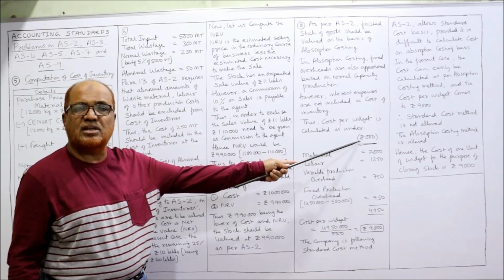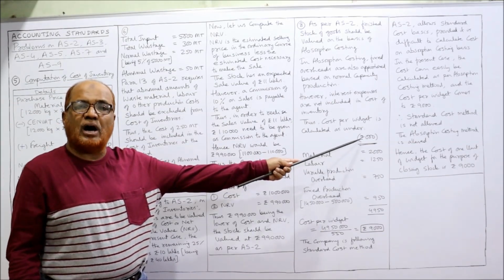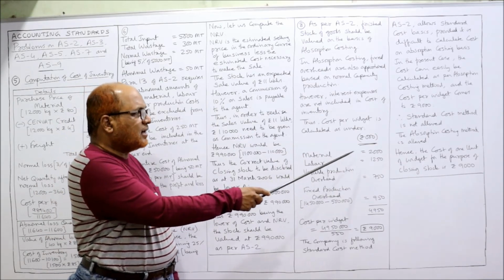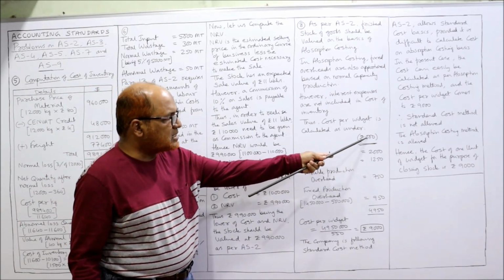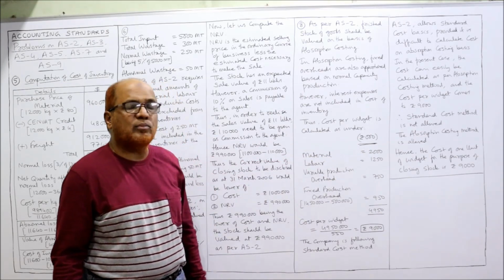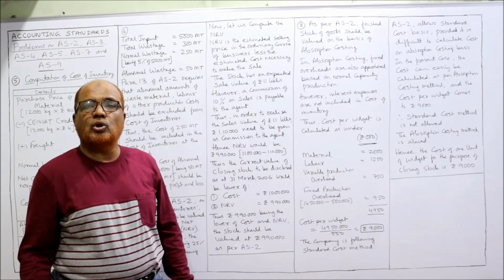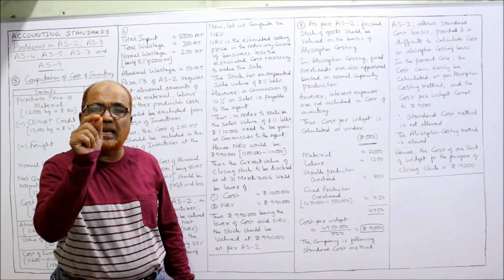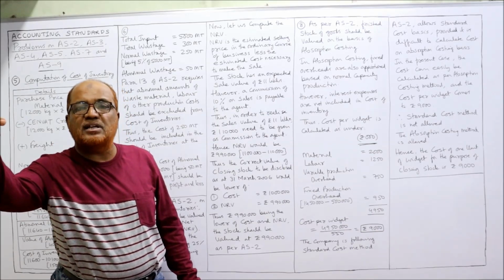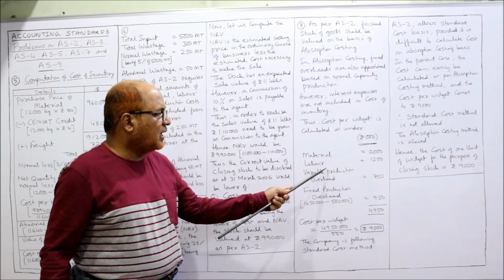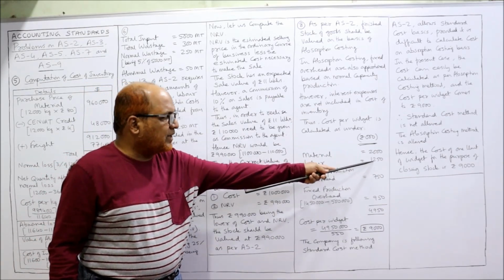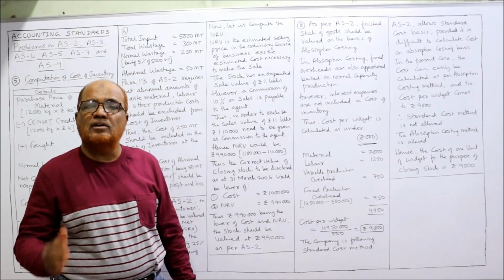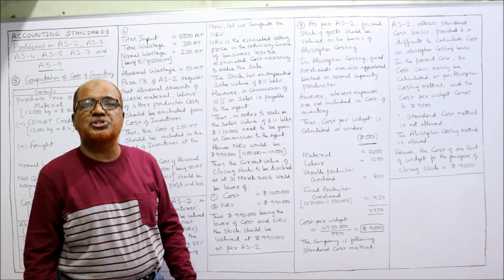Rupees in thousands, 3 zeros are omitted. So after omitting 3 zeros, material 2000. Actually, it is not 2000. If we include these 3 zeros, it will become 20 lakh. The material cost is 20 lakhs. We have removed the 3 zeros and made it 2000. Labor is 1250. Actually, it is 12,50,000. We have removed 3 zeros.